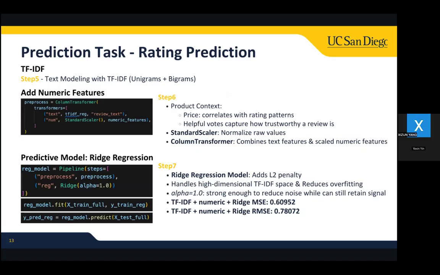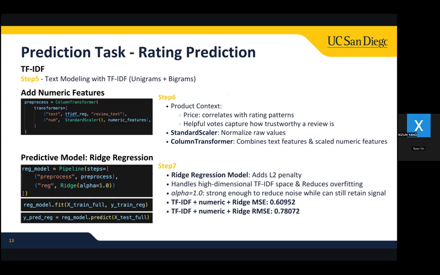However, these values operate on very different scales compared to TF-IDF features. So we applied StandardScaler to normalize them, and then a ColumnTransformer allowed us to combine both text-based TF-IDF vectors and scaled numeric values into a single model input.